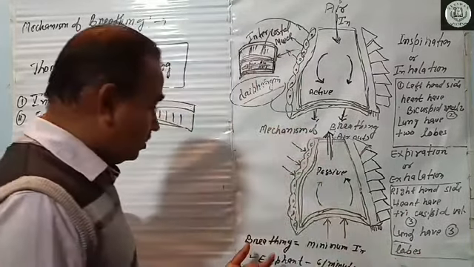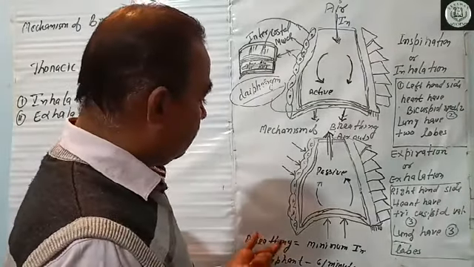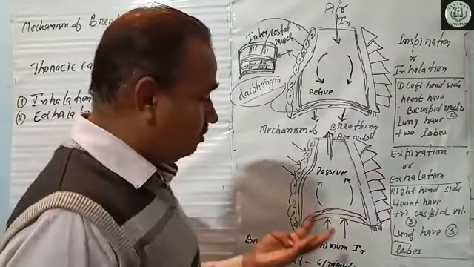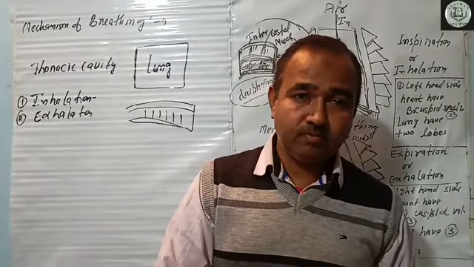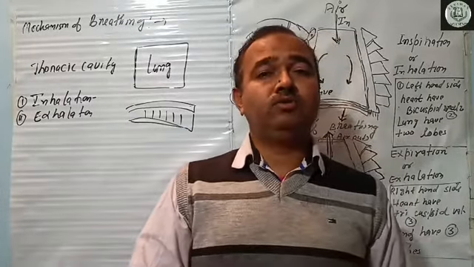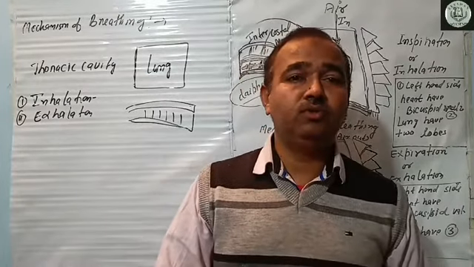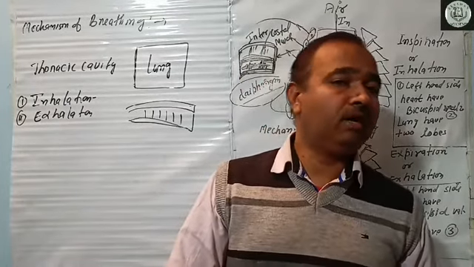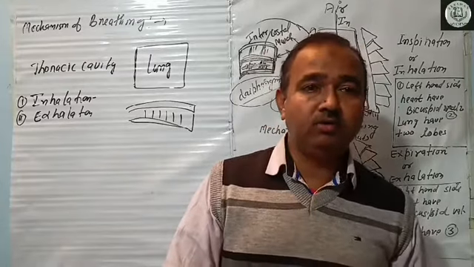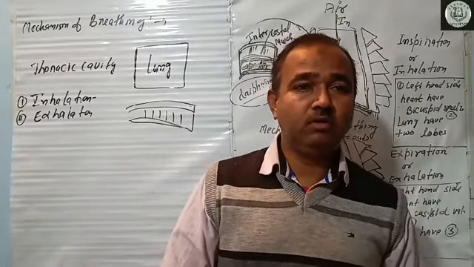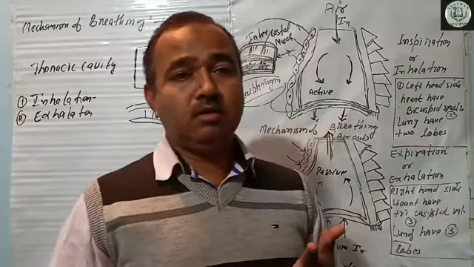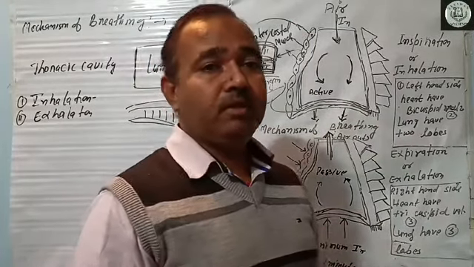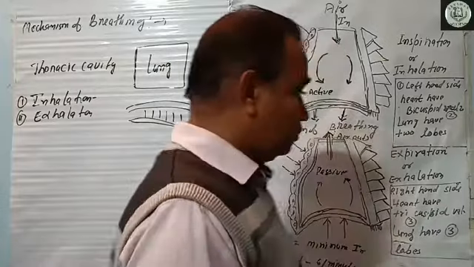Last, breathing in human beings varies from age to age. In reference to the embryo, there is no breathing mechanism. After that, in childhood, in adulthood, in young and in old age, the rate of breathing can vary.